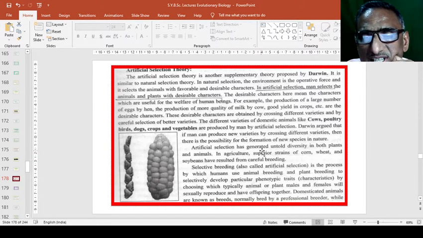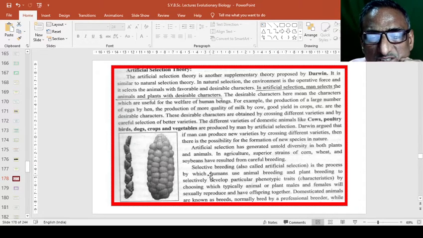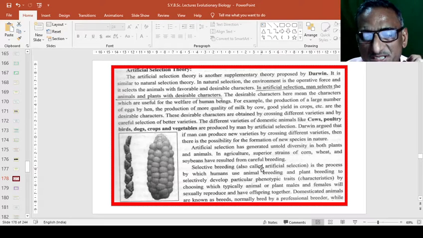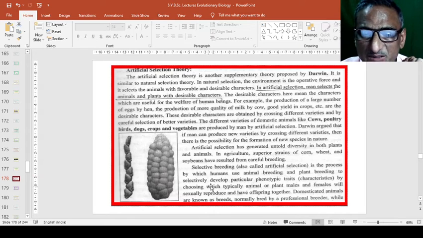So artificial selection has generated untold diversity in both plants and animals. In agriculture, superior strains of corn, wheat, and soybeans have resulted from careful breeding. So selective breeding, also called as artificial selection, is the process by which humans use animal breedings and plant breedings to selectively develop particular phenotypic traits or characters by choosing which typically animal or plant males and females will sexually reproduce and have offspring together.